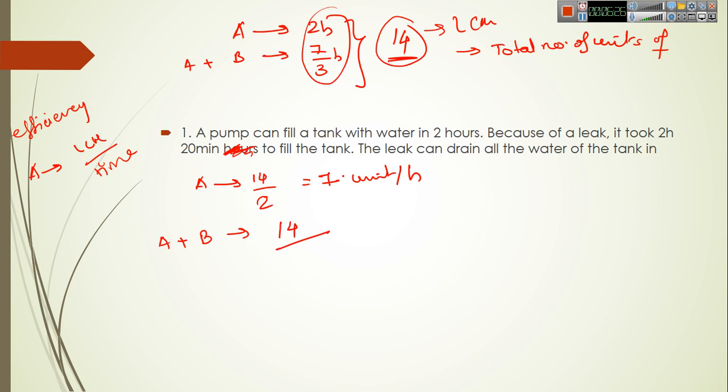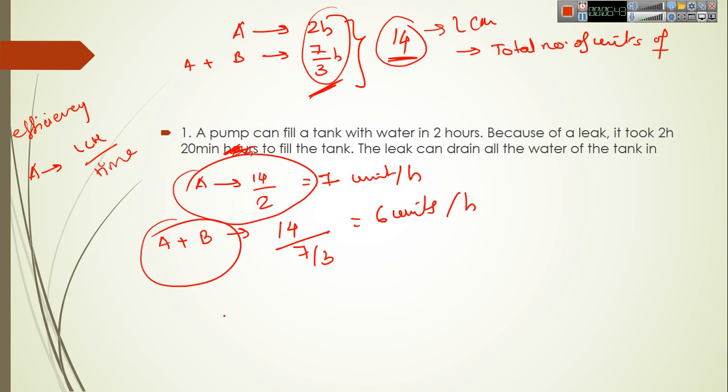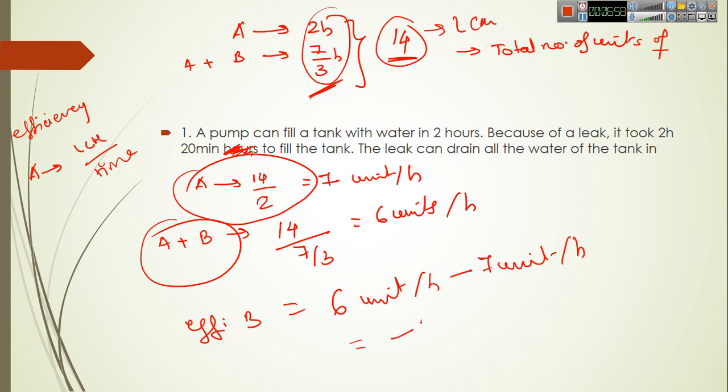Here we have 14 upon time is 7 by 3. Here we have 6 units per hour. So efficiency of B, we can calculate the efficiency of B if we subtract this from this. So efficiency of B is equal to 6 units per hour minus 7 units per hour. So here we have minus 1 unit per hour.